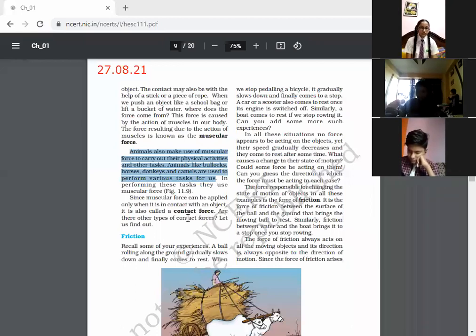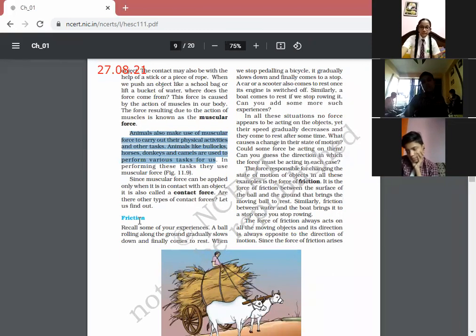So children, the question may be: give examples of muscular force, or define muscular force. Why is it muscular force? You can say it is a contact force. So the question may be in any form. If anyone has any confusion, you can ask. Muscular force is clear. Should I move further? Yes, ma'am. Okay.